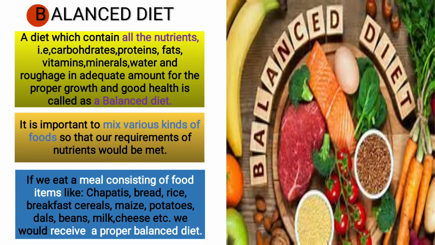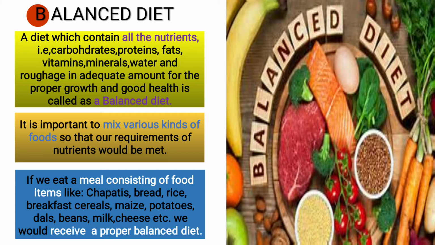Balanced diet. A diet which contains all the nutrients, that is carbohydrates, protein, fats, vitamins, minerals, water and roughage, in adequate, proper amount for growth and good health is called a balanced diet. Now suppose your mom is preparing a plate for you. What all things will she keep in the plate? Rice, pulses, dal, vegetable, salad, chapati. She will put the right quantity: rice more, vegetable a little less.